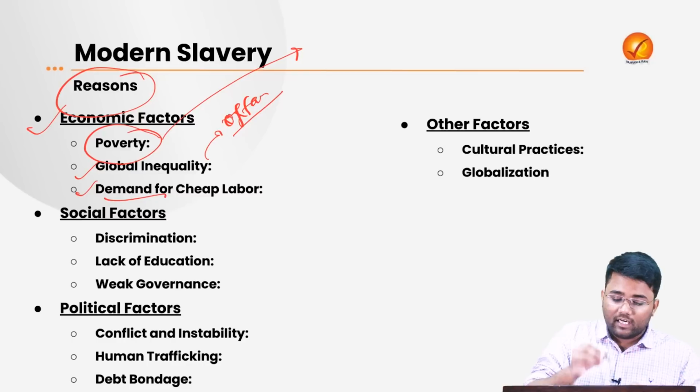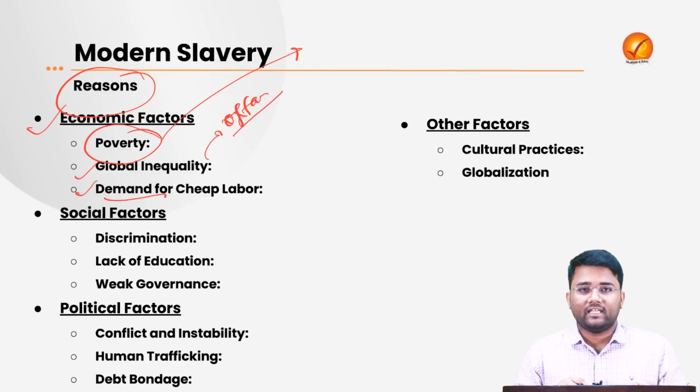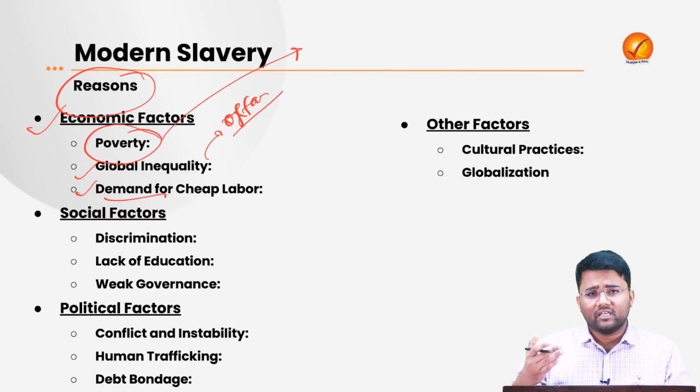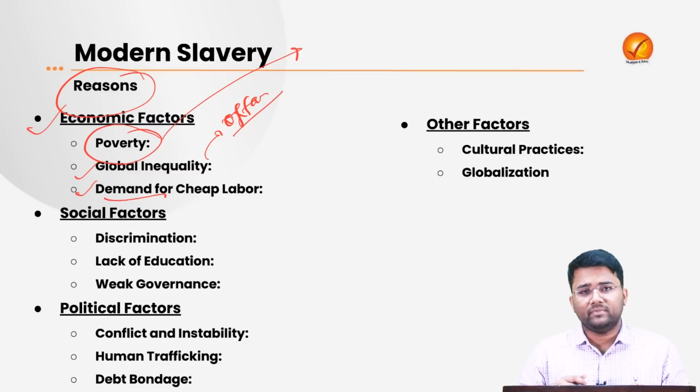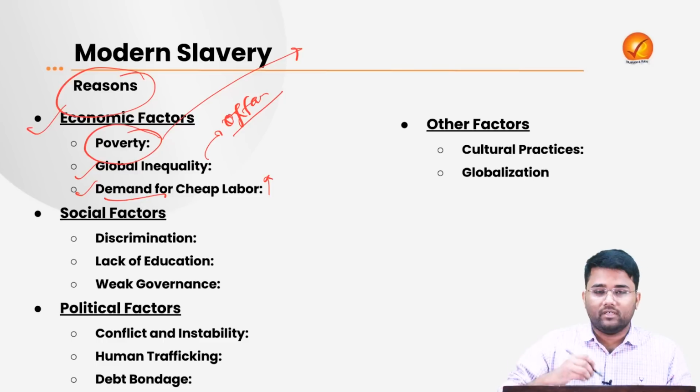Then with regard to the demand for cheap labor, capitalism in the world is on the rise. Every business or corporate wants to increase its profit, and that is where there is an increased demand for cheap labor.